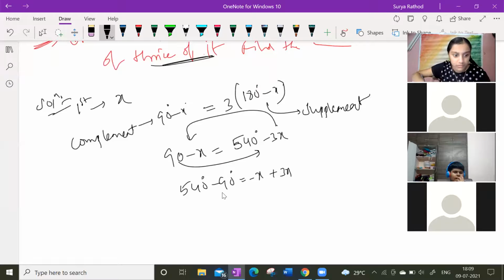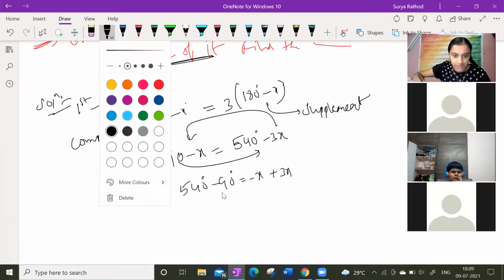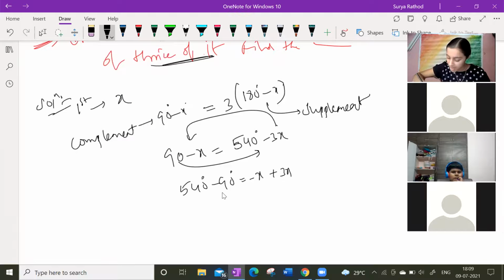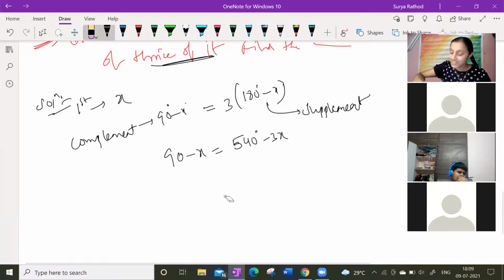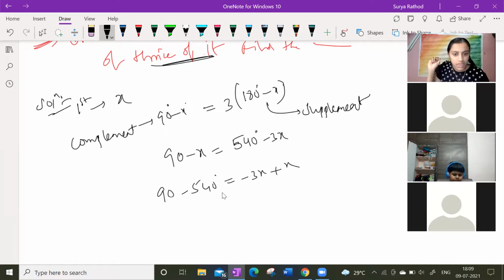Anything wrong here? You're bringing x over, so when the sign changes you have to write minus 3x. Look at this. So 90 degrees minus 540, and minus 3x plus x. Anyhow, it's correct. Clear now? Any doubt?